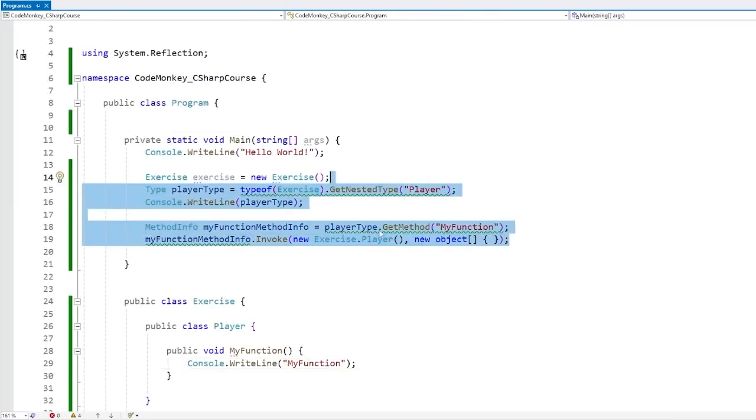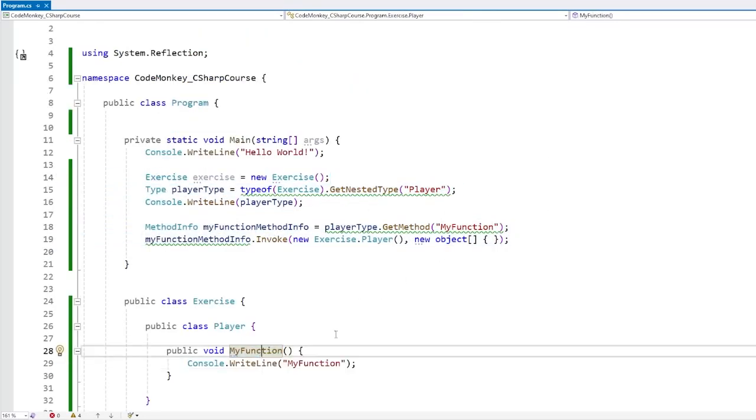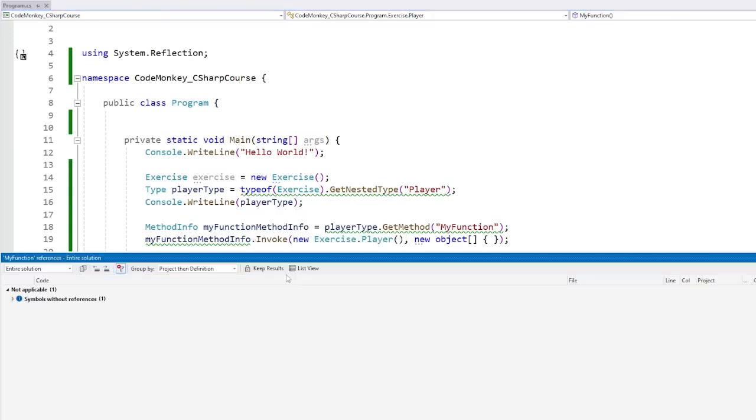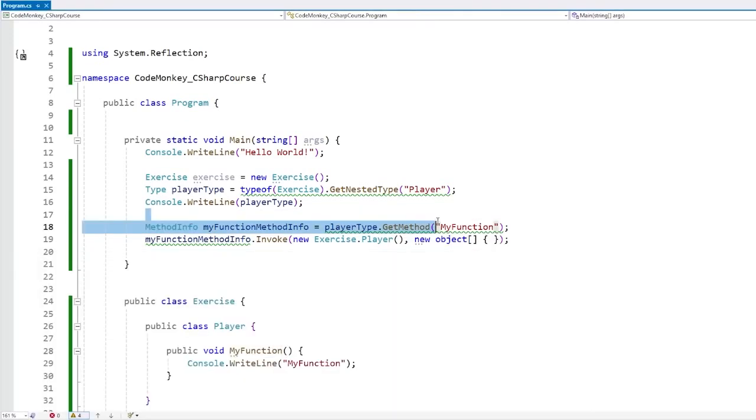And again, over here, we don't have any direct calls to my function. If we select this and we find all references to this, nope, we do not find any references because the code is not being directly referenced. Instead, we're referencing only through reflection.